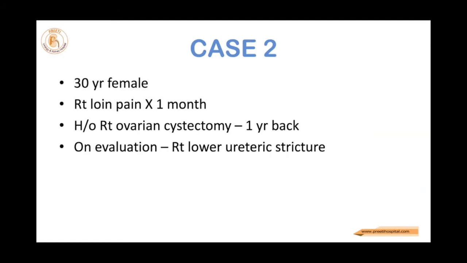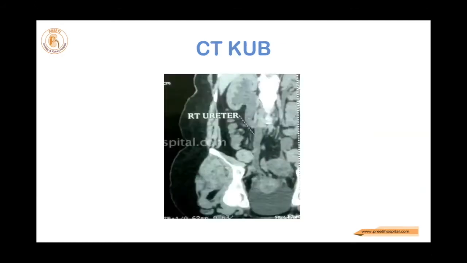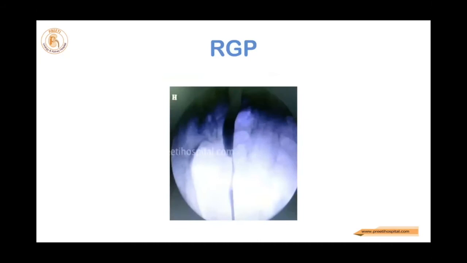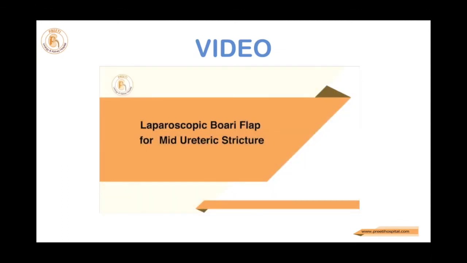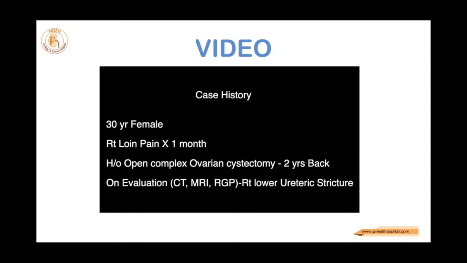Now case 2, a 30-year-old female patient, right loin pain. Oophorectomy is done. Whenever you see such a type of picture, you think that you can get away with direct ureteric reimplantation. It is not possible because the ureter is a straight structure. Ischemia will be there. This is a video showing the same type. I will fast forward. This is my last video. After that, I will take 2-3 minutes only.